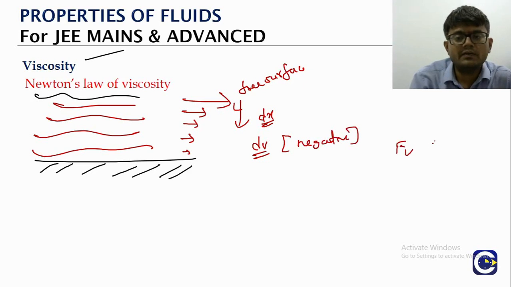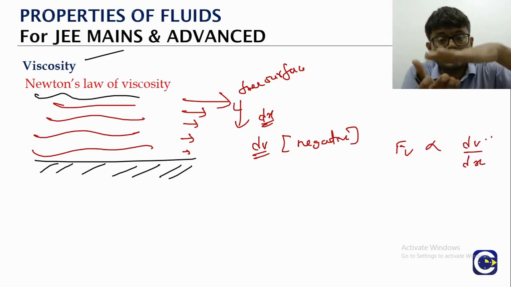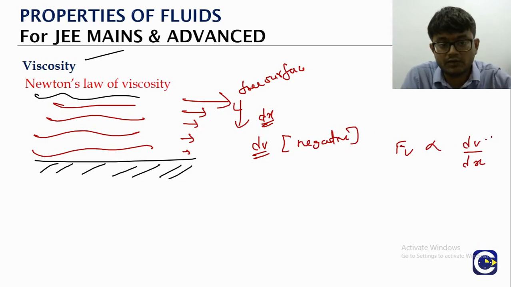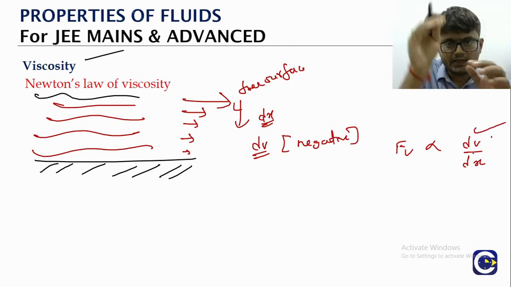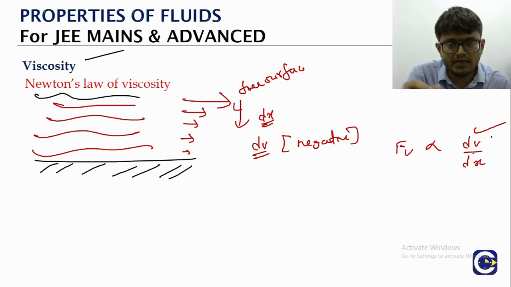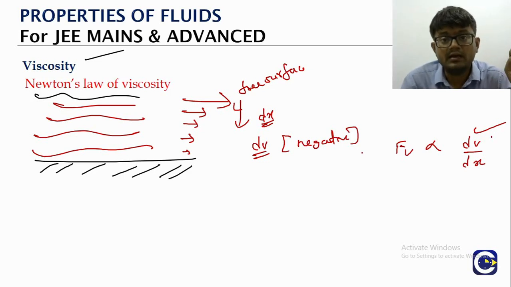So the frictional force, in this case what we are calling viscosity, will be proportional to the dV by dx value. Where the viscous force is higher or stronger, the change in velocity per unit displacement will have a greater value.